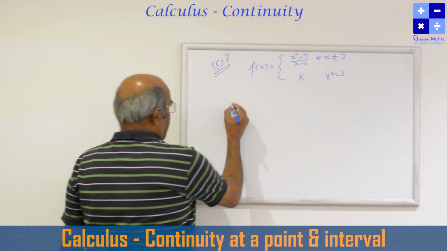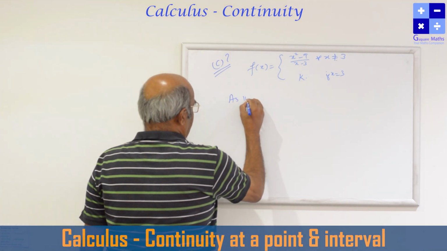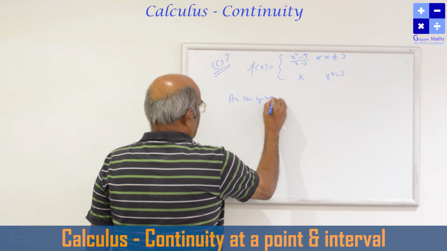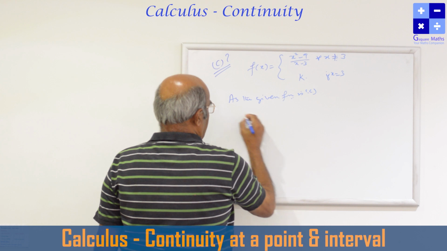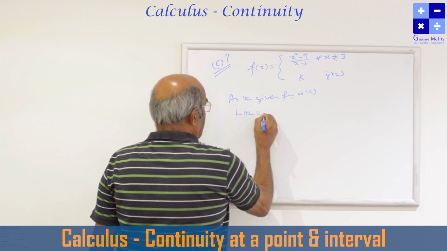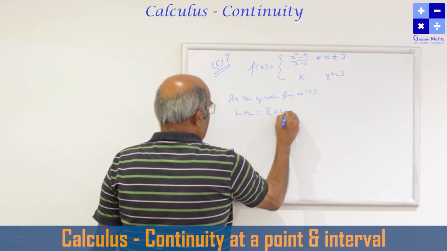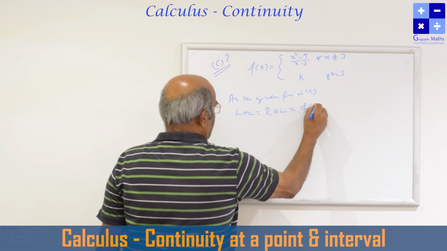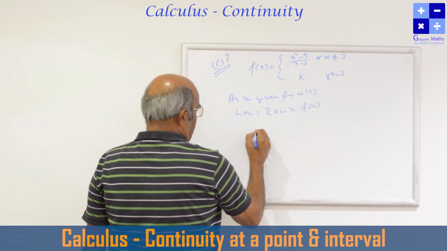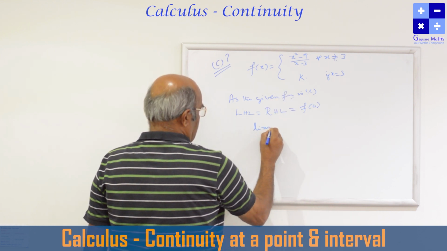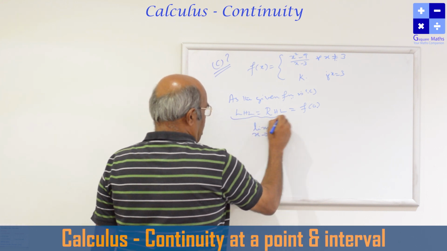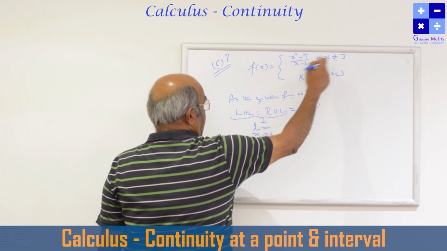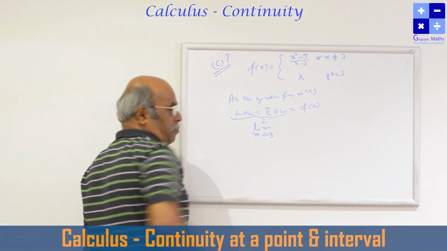So what we got to do: as the given function is continuous, LHL is equal to RHL is equal to f of a. In this case, limit x tends to 3. Why am I taking both together? Because on either side of 3 the function is same.